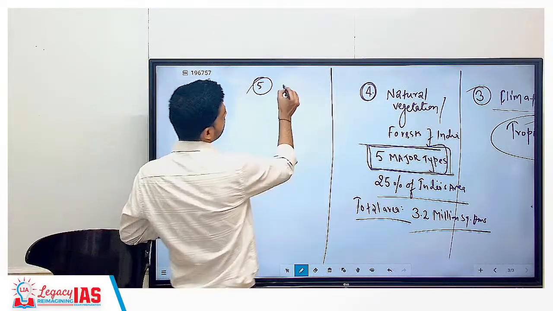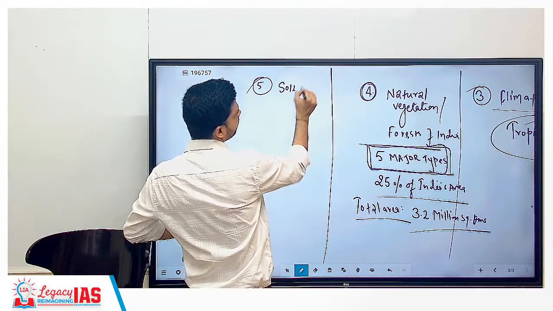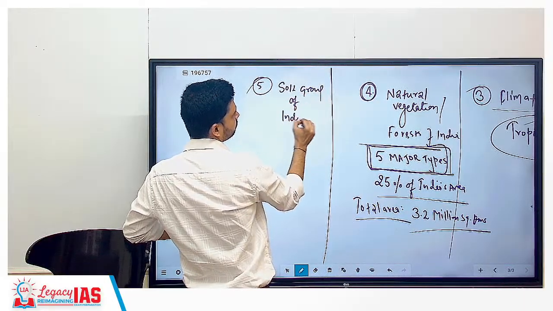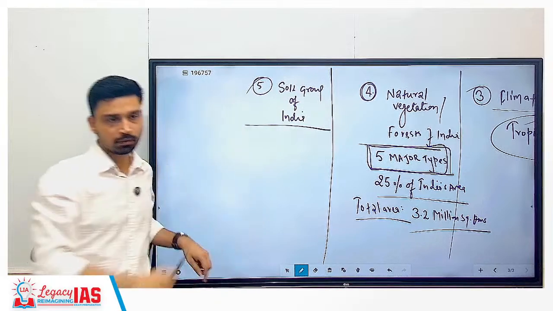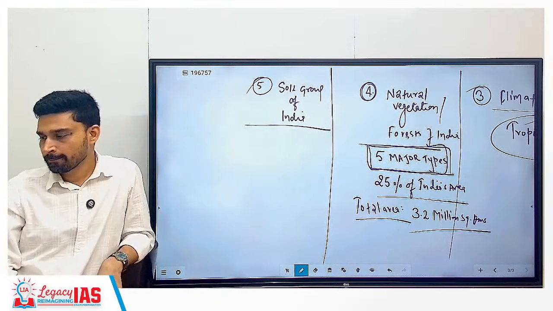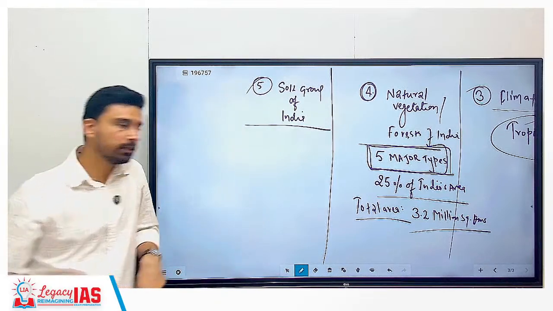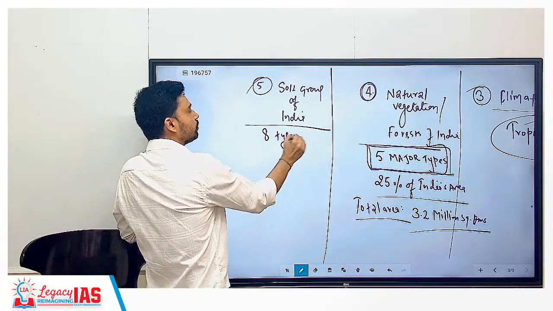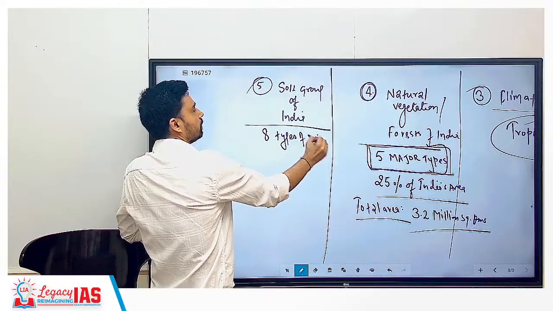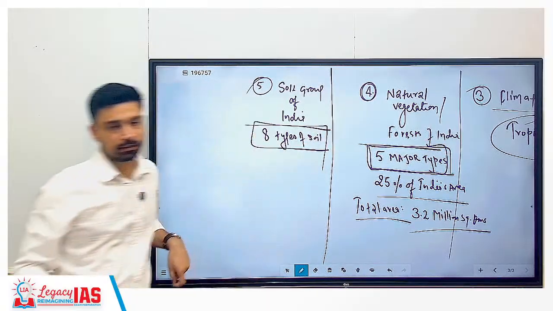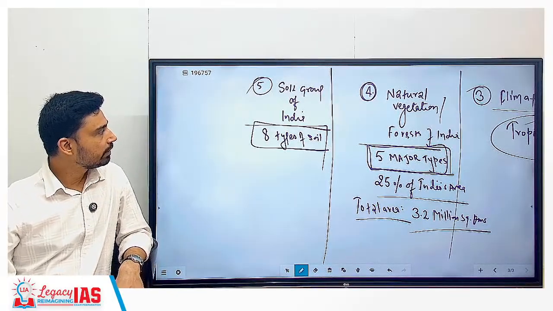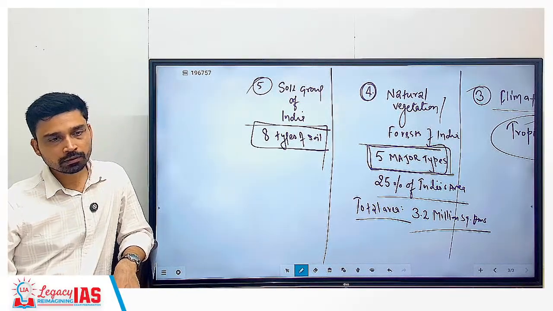5th is the soil group of India. In India, we classify soil into 8 major types, and all these 8 major types we have to study in the soil group of India.